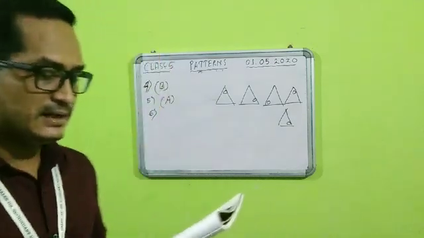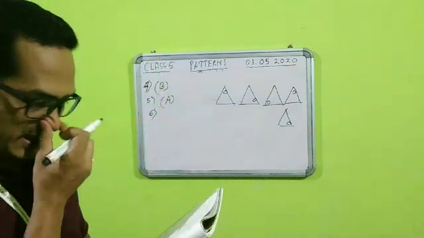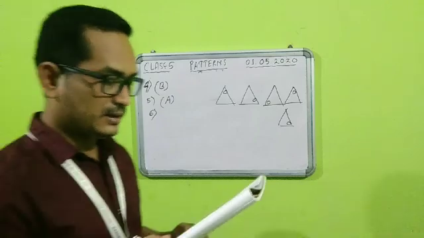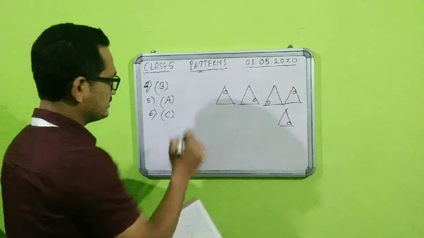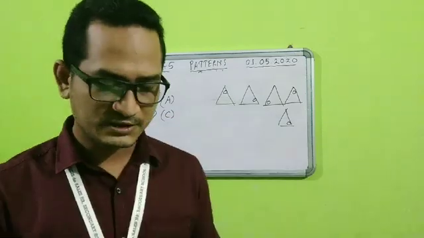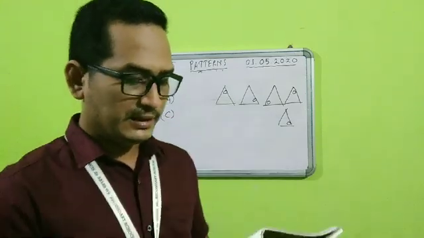So if you see which option will be correct? Option number C will be correct. That is option number C. So you can write down option number C here.